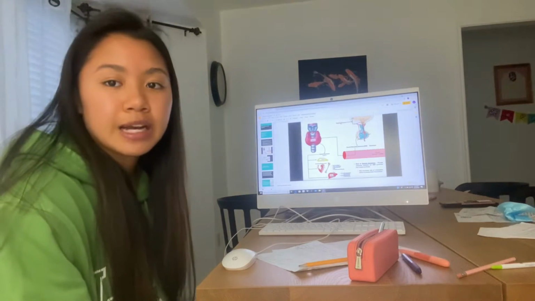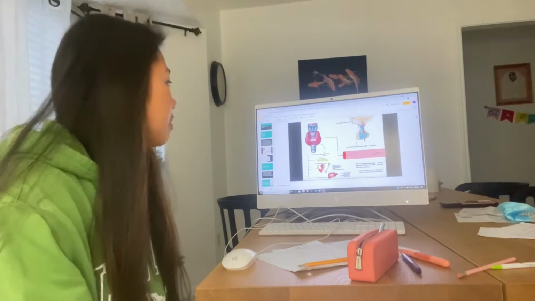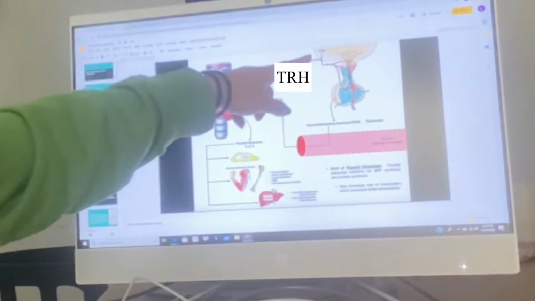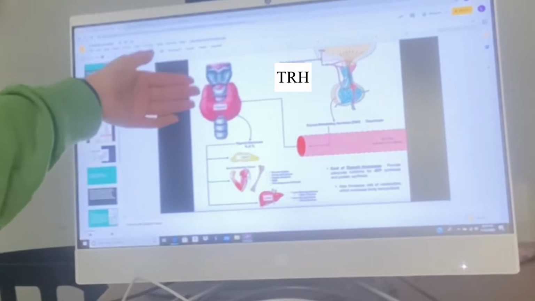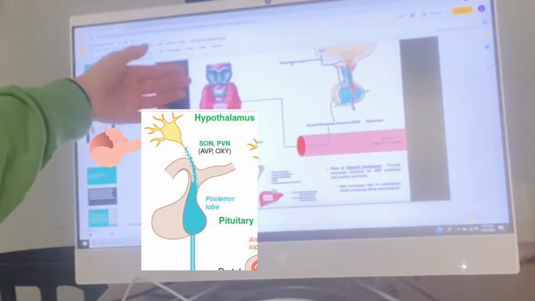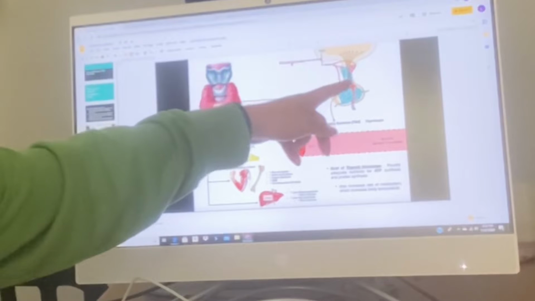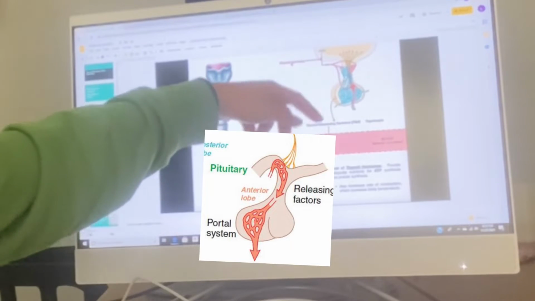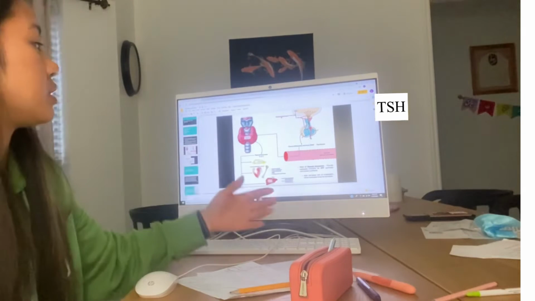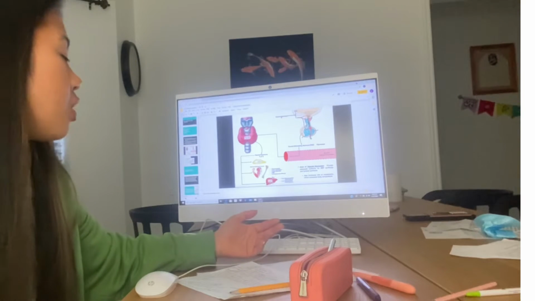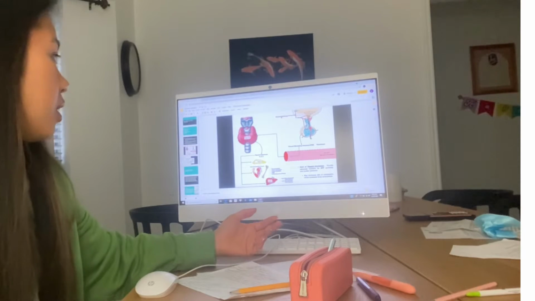So here is a diagram of how thyroid hormones work. In the hypothalamic area, TRH, or thyroid releasing hormone, is released due to neurons synthesizing and releasing TRH, and this is transported to the anterior pituitary gland, which then stimulates thyroid stimulating hormone, TSH or thyrotropin, which increases blood and also nutrients into the bloodstream.